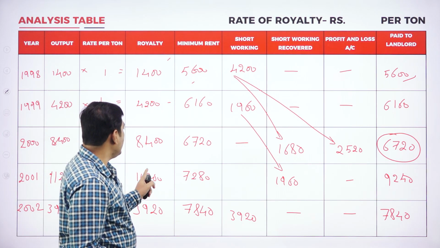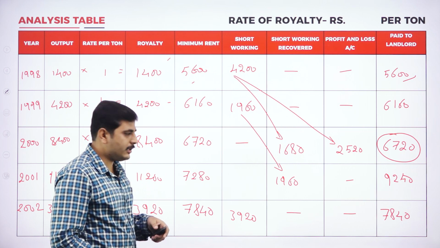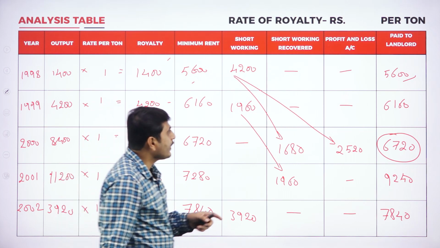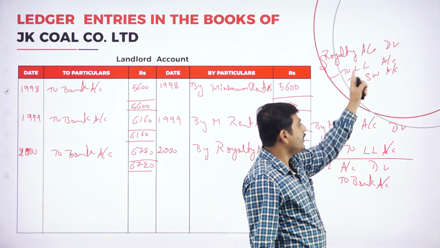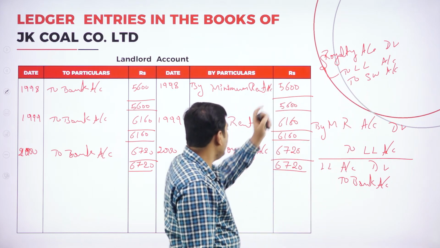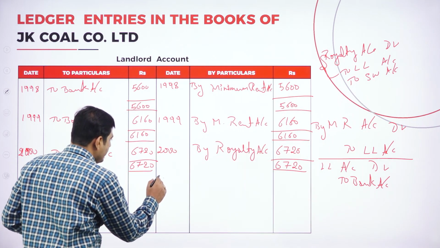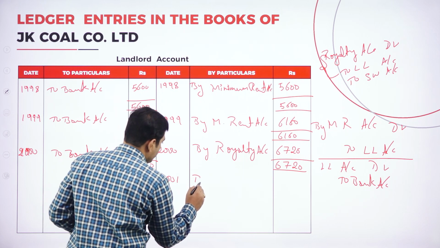Now coming to the next year, 2001, which is more. So royalty is more. Again for this year also we are paying the royalty. What is the journal entry? Royalty account to landlord account. We should write by royalty. So for 2001, by royalty.